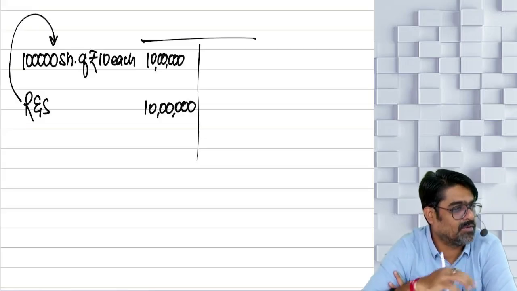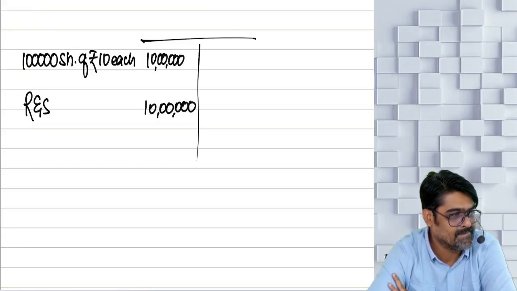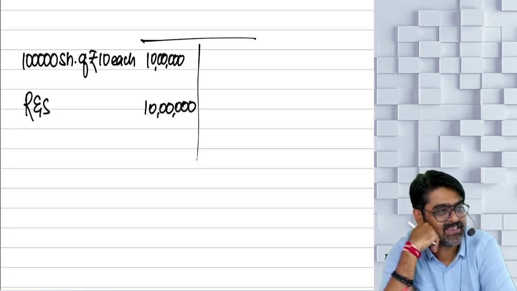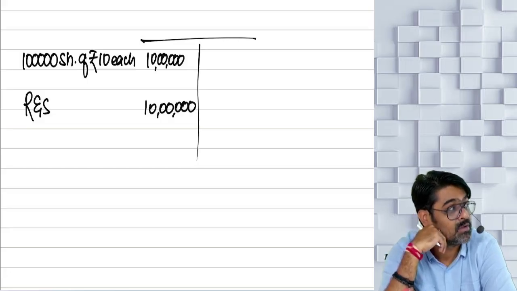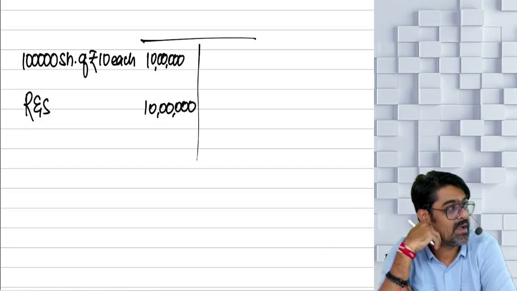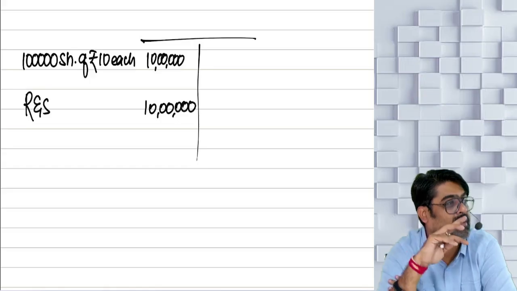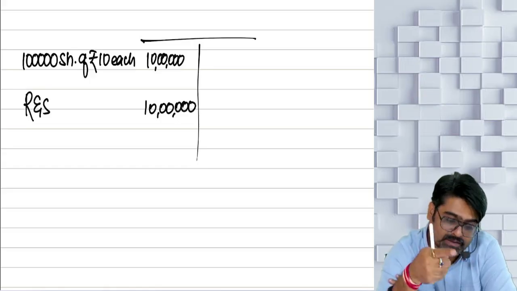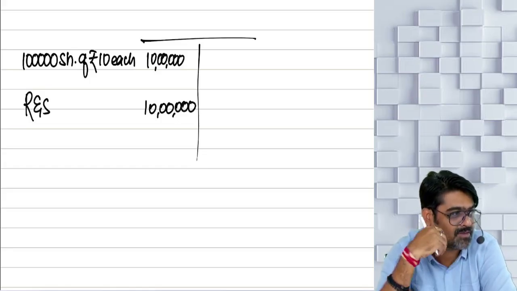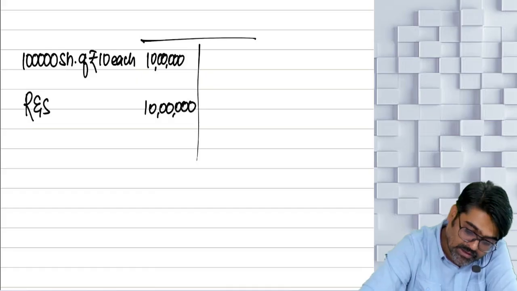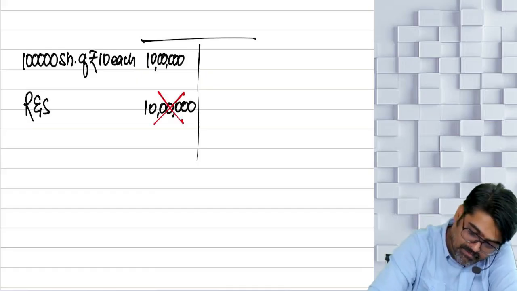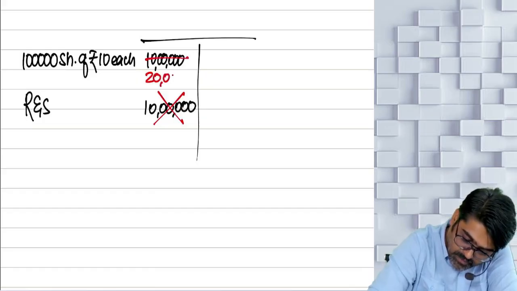So how do you capitalize your reserves? Out of these reserves, first I will issue bonus shares, because bonus can be issued through reserves. So how much reserves do I have? I will issue 1 lakh shares of rupees 10 each as bonus shares out of my reserves. So now the reserves will become nil and my share capital will become 20 lakhs.